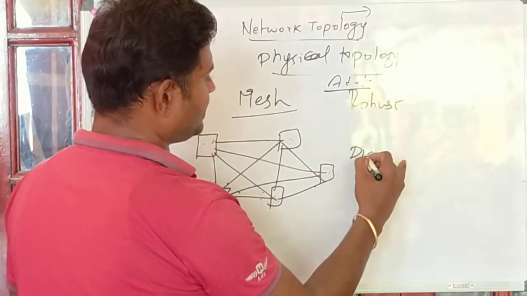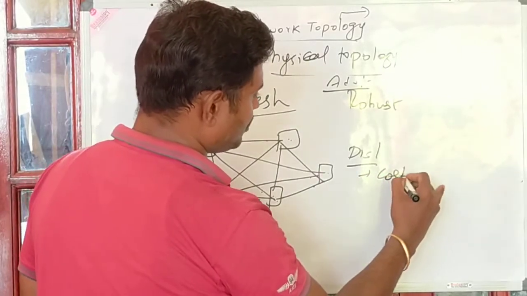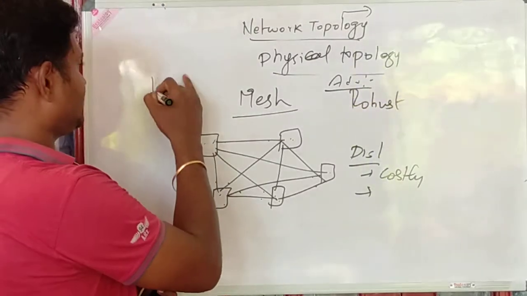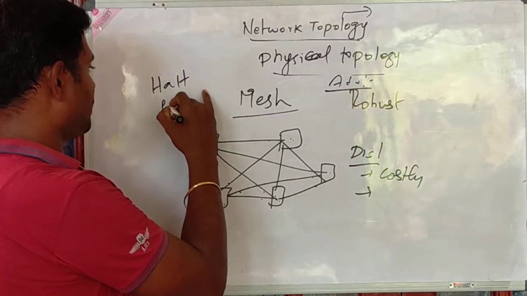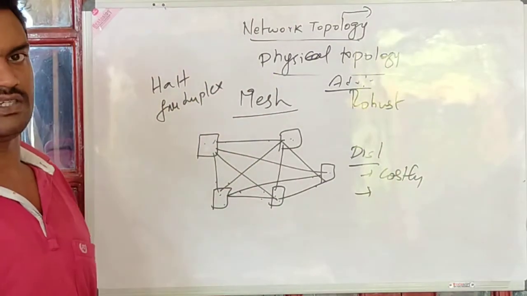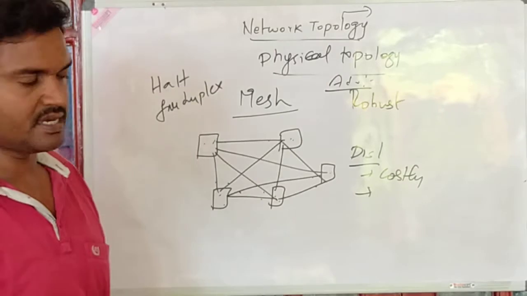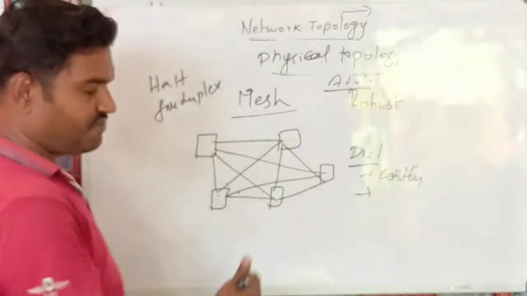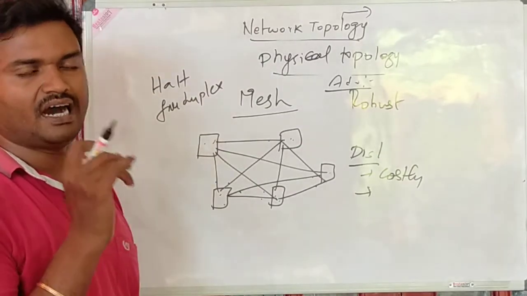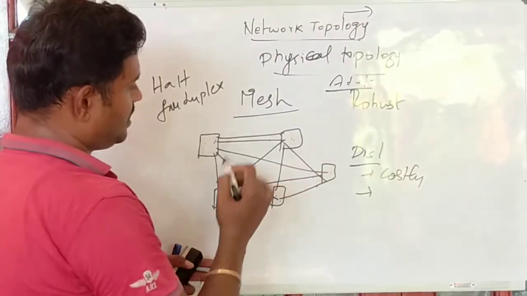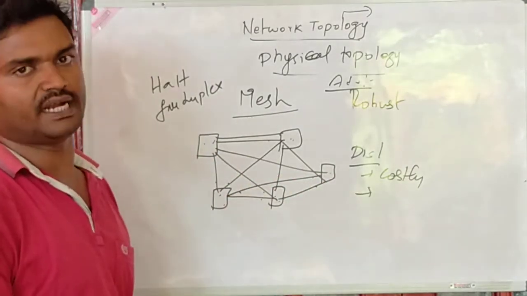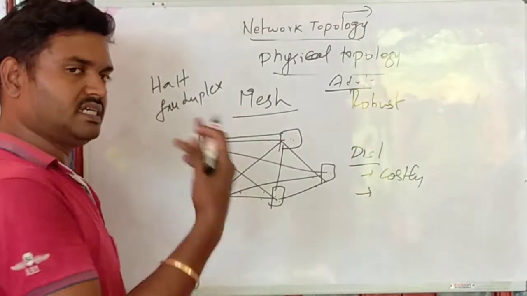If you take the disadvantage, we can say it is a costly one, because more wires are involved. And as I already said, there are half duplex and full duplex connections. Half duplex is communication in one direction, whereas full duplex is communication in both directions. If every link in the mesh network is half duplex, then we need 2 connections for communicating in both directions. If it is full duplex, it is fine.